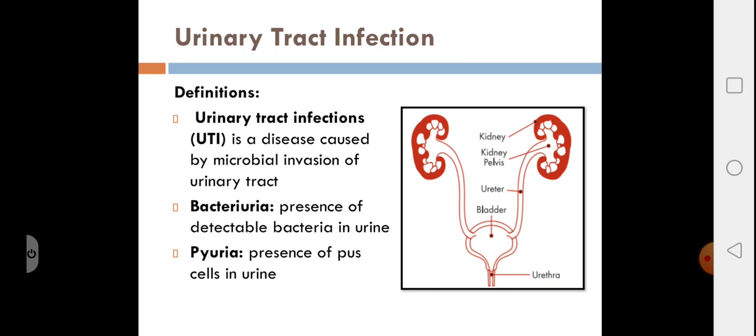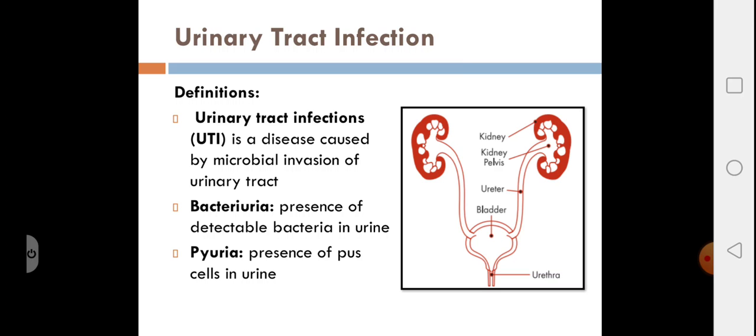Looking at the definition, urinary tract infection is a disease caused by microbial invasion of the urinary tract from the kidney to the urethra. You can see in this picture, the kidneys and the ureter form the upper urinary tract, and the bladder and the urethra along with the prostate in the males form the lower urinary tract.